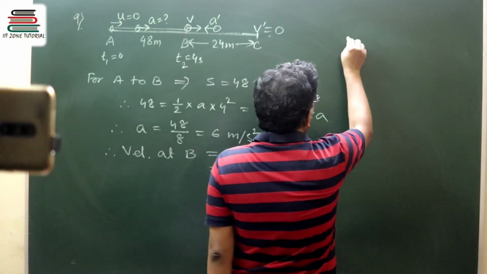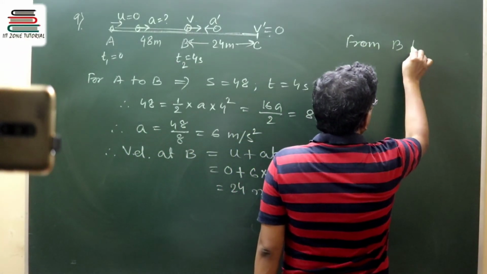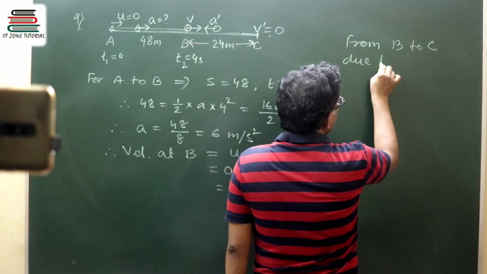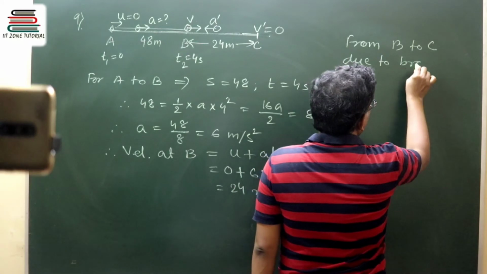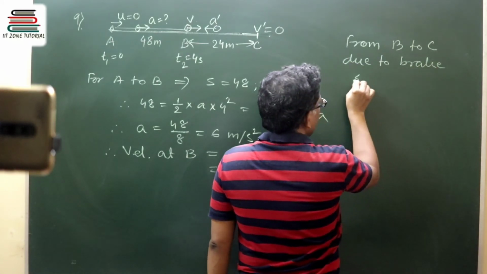So that is why from B to C, due to brakes, speed decreases.